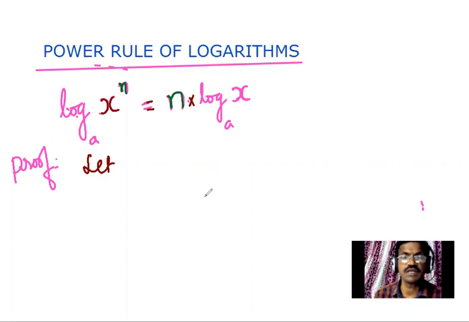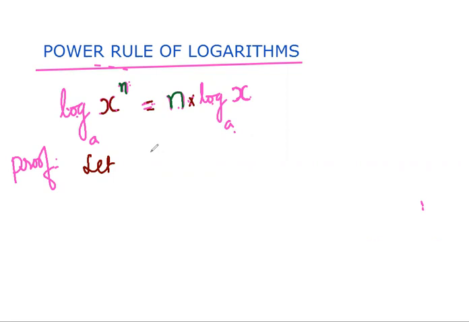In this class, we shall learn the power rule of logarithms. What is the power rule of logarithms? Log x raised to the power of n base a is equal to n into log x base a. That means the logarithm of a number with an exponent n is equal to the product of the exponent and the logarithm of the number. This is the meaning of this power rule. Now let us prove this rule.